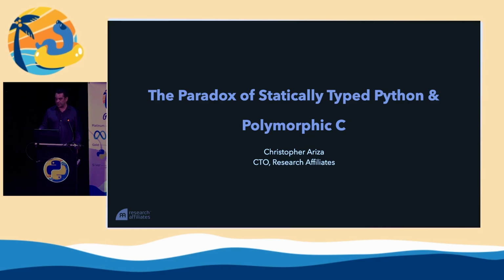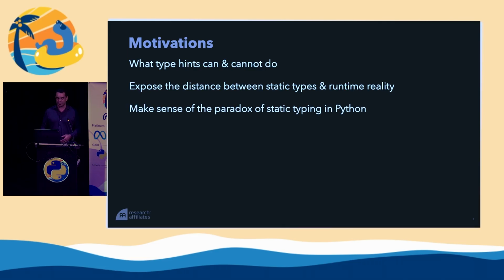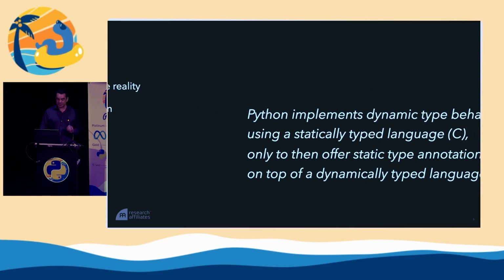So today we are going to talk about static typing in Python, and hopefully I'm going to illustrate to you what I think is a really interesting paradox. And along the way, we're going to learn some things about Python from the bottom to the top. So we want to talk a little bit about what type hints can and cannot do. In code that I see in some of my colleagues and others, I think there tends to be some confusion about this. We really want to expose the distance between static types and runtime reality, and that distance might be greater than you think. And finally, hopefully you'll come to get an understanding of what I really see as a paradox. So what is this paradox?